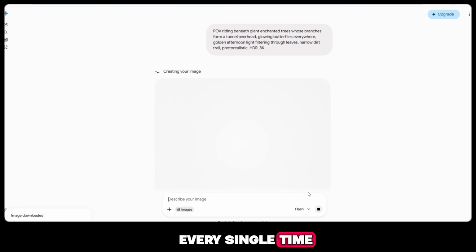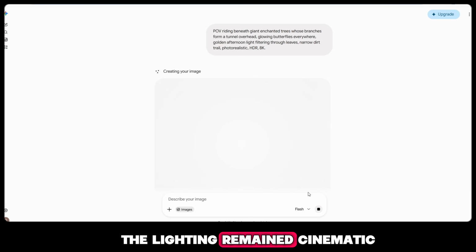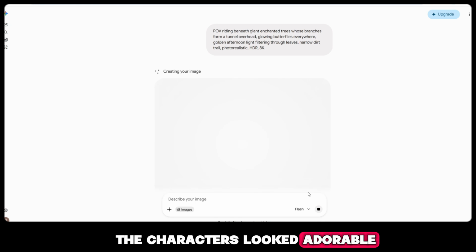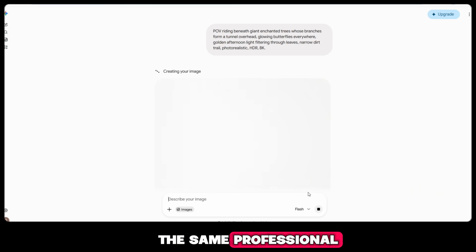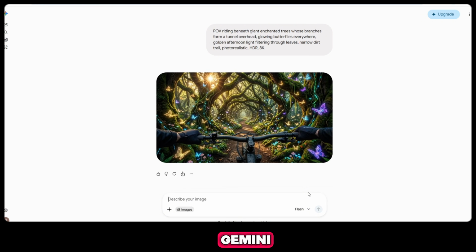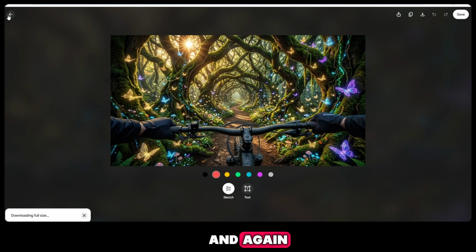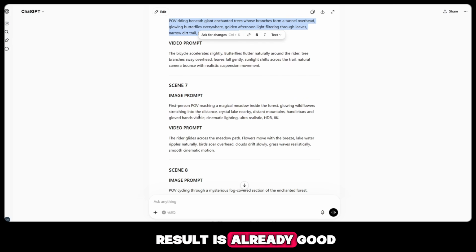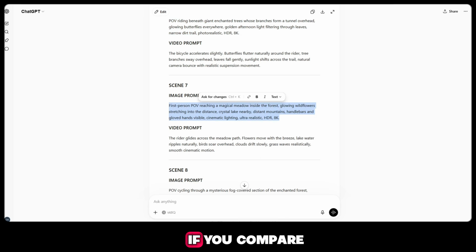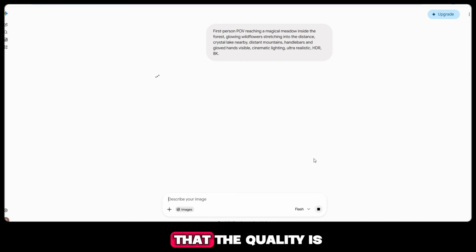Every single time, the results were consistently impressive. The quality stayed high, the lighting remained cinematic, the characters looked adorable, and the images maintained the same professional 3D style. This is one of the biggest advantages of using Google Gemini. You don't have to spend hours fixing bad AI images or regenerating them again and again. Most of the time, the first result is already good enough to use in your video. If you compare these images with those from many paid AI image generators, you'll notice that the quality is surprisingly competitive. It's hard to believe that you can create images like these for free.